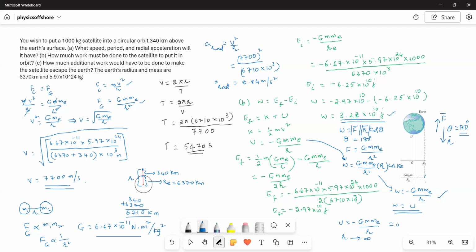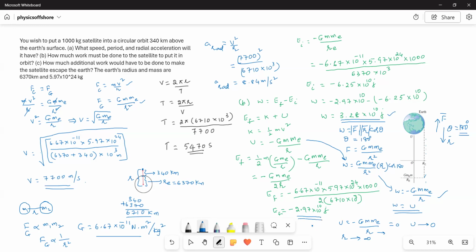I'm not saying that it is literally infinite, but that it is infinitely long, that means far from the center. So when R becomes very large, this becomes 0. Am I right? As the denominator increases, the value of the fraction decreases, and then it tends to 0. As R tends to infinity, U tends to 0. So when U tends to 0, what are we left with? We are left with only this value, this much energy.